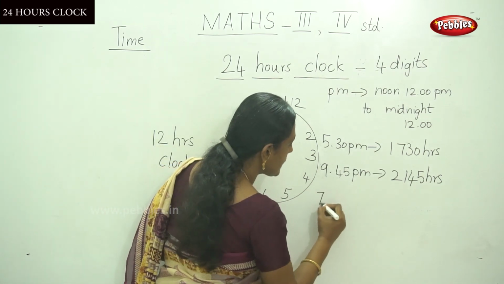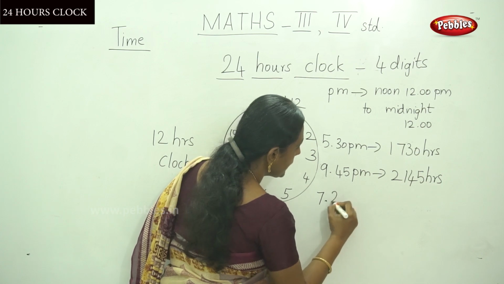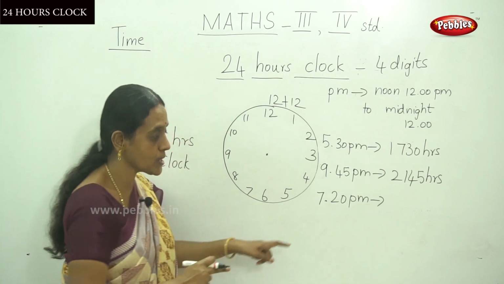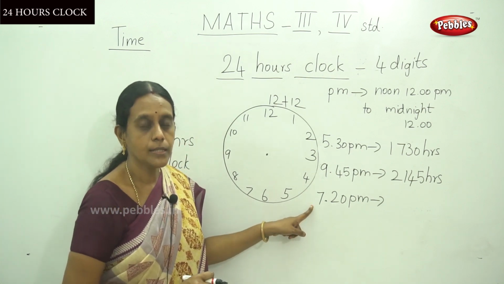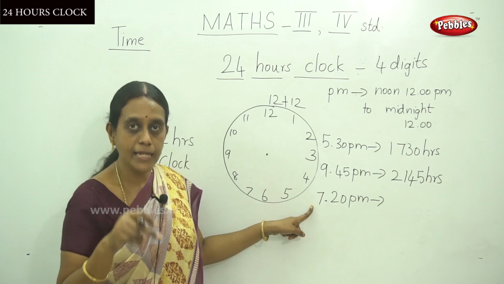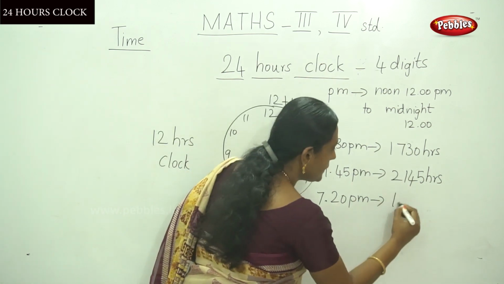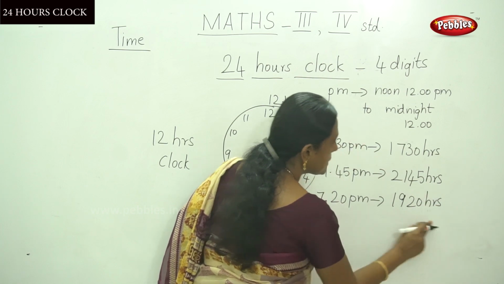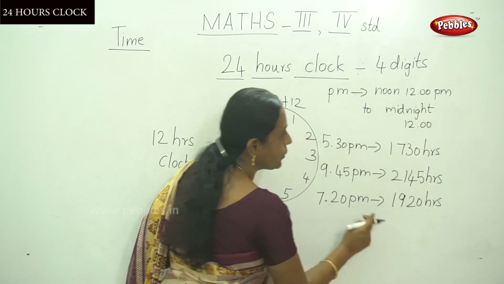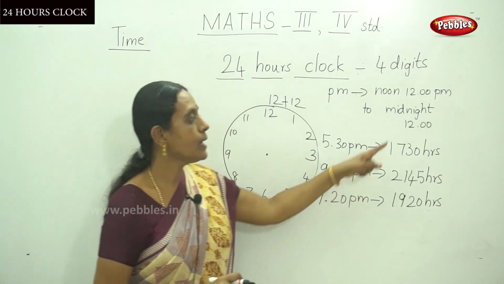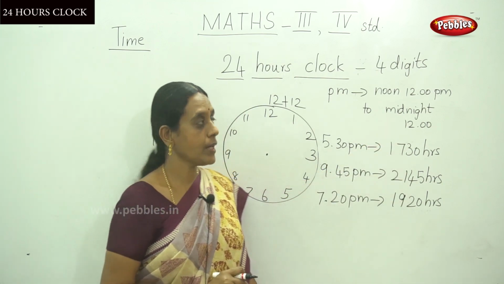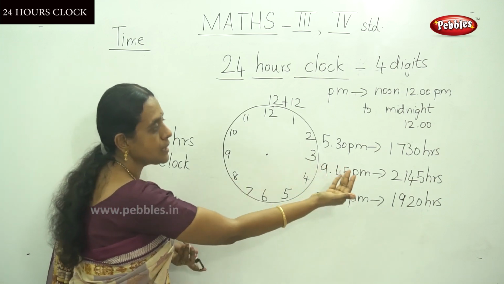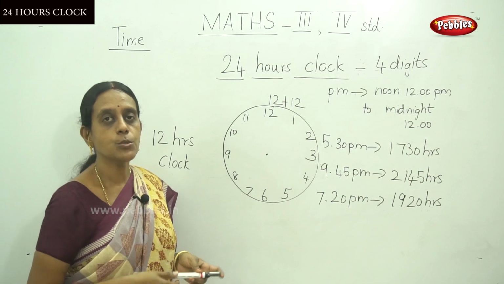Now, 7:20 p.m. So add 12 hours to this hour. That is 12 plus 7, that is 19. So 19:20 hours. All of these are 24-hour timings. This is railway time. Do you understand this? Next we are going to change railway time to normal 12-hour time.